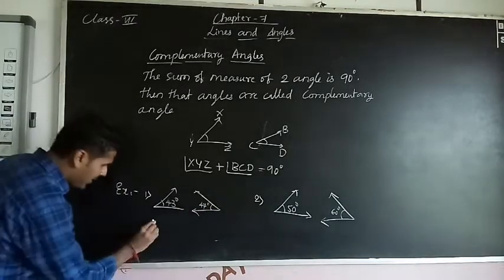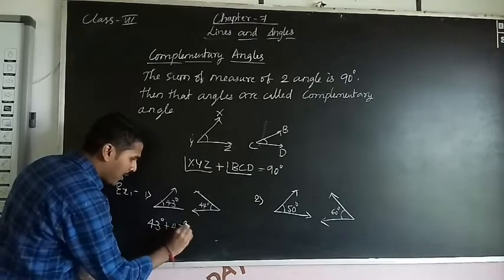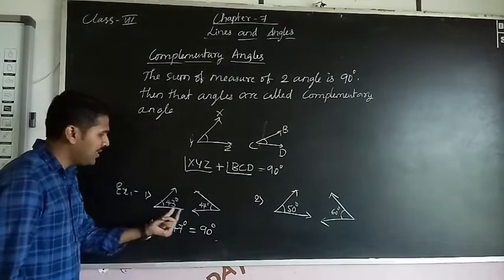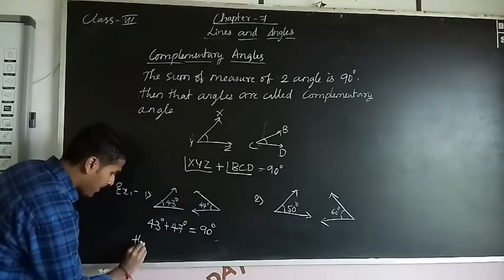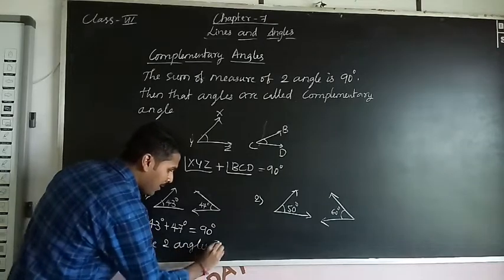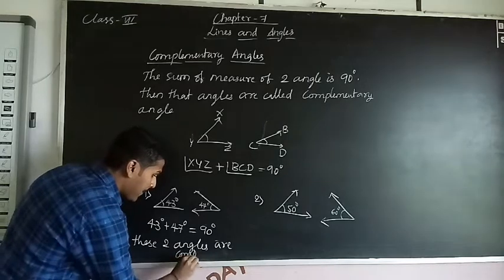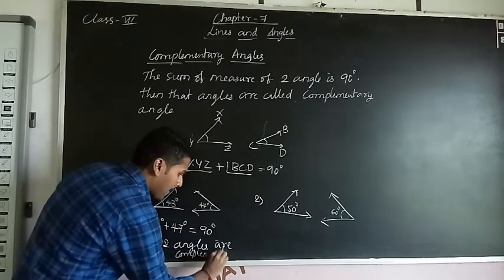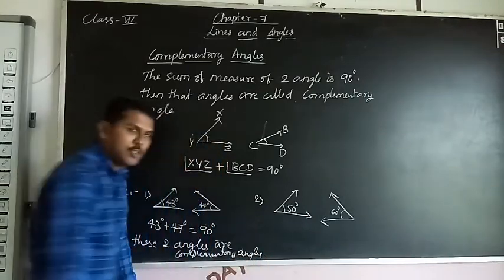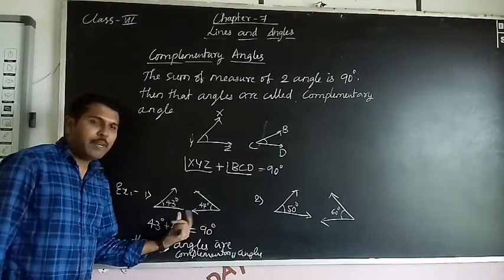So just add 43 plus 47. What will be the answer? 90 degree. No? 90 degree. That means these two angles are complementary angles. This is the complementary angles.